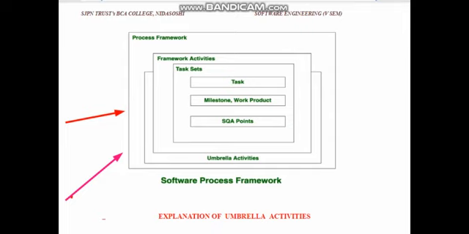When a software framework is applied to any software product, what happens? Each framework identifies the main activities of your software product. Each activity is divided into actions. Each action is carried out by accomplishing all this task set.